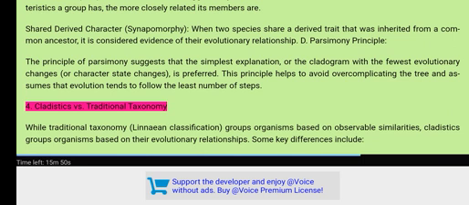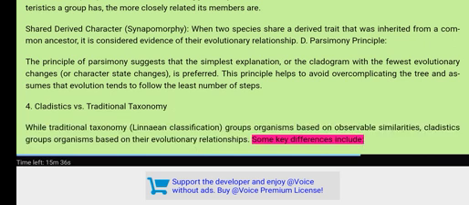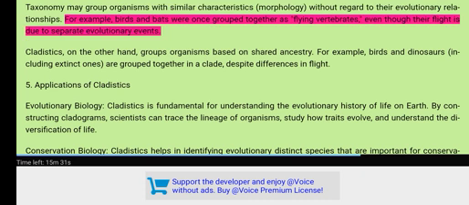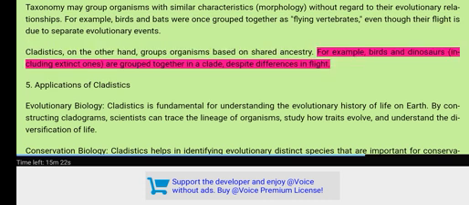4. Cladistics versus traditional taxonomy. While traditional taxonomy, Linnaean classification, groups organisms based on observable similarities, cladistics groups organisms based on their evolutionary relationships. Some key differences include: taxonomy may group organisms with similar characteristics, morphology, without regard to their evolutionary relationships. For example, birds and bats were once grouped together as flying vertebrates, even though their flight is due to separate evolutionary events. Cladistics, on the other hand, groups organisms based on shared ancestry. For example, birds and dinosaurs, including extinct ones, are grouped together in a clade, despite differences in flight.